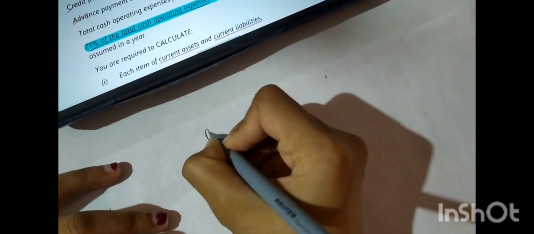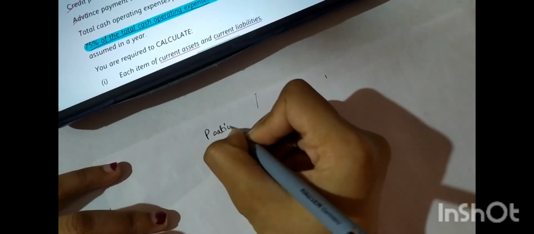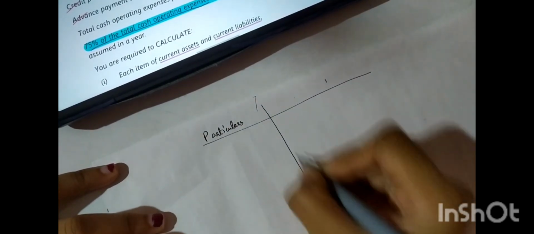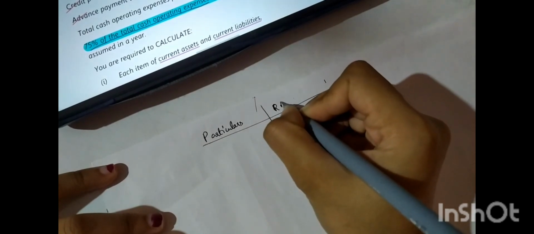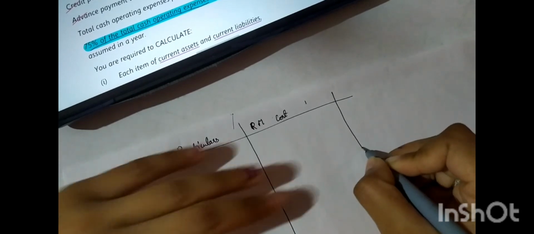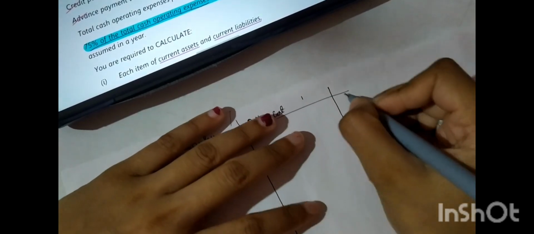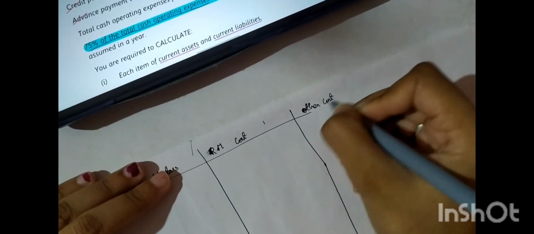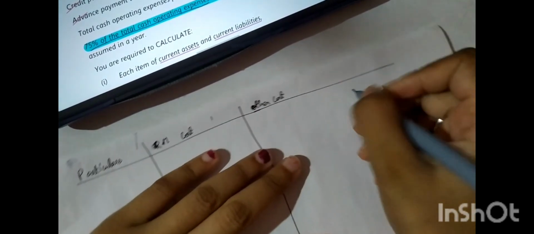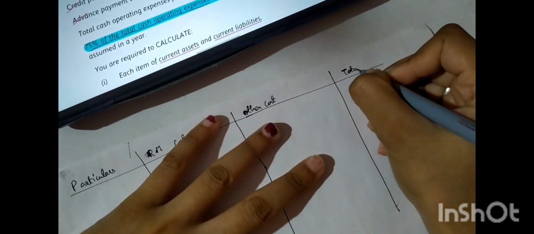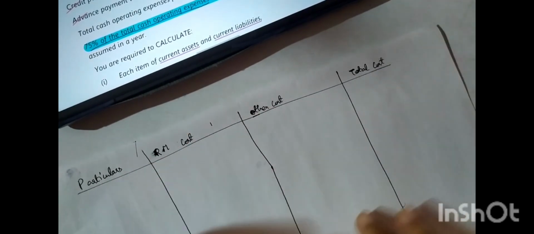First, the columns: particulars, raw material cost, other costs, and at last total cost.